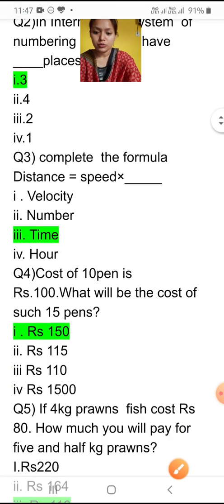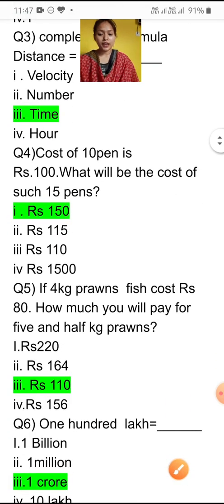Now question number 4: the cost of 10 pens is rupees 100. We have been given a numerical here. We have taken 10 pens and their cost is 100 rupees. What will be the cost of 15 pens? If we take 5 more pens, how much will it cost?